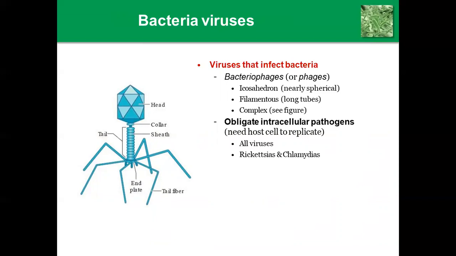A tail is present, sheath, collar, head, tail fibers, and end plates are present. This is called an obligate intracellular pathogen. An obligate intracellular pathogen needs a host cell to replicate, as do all viruses.